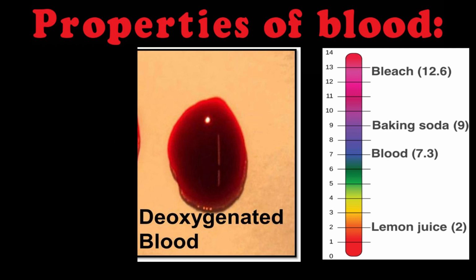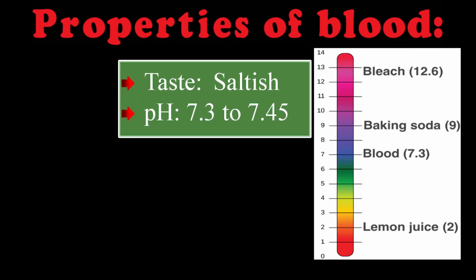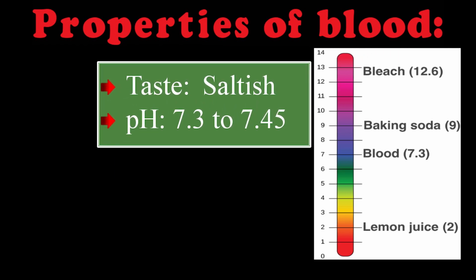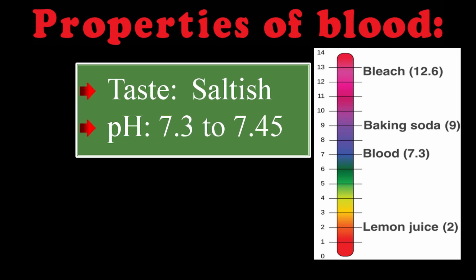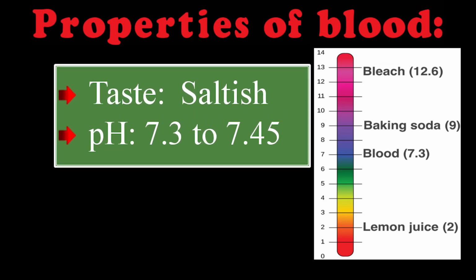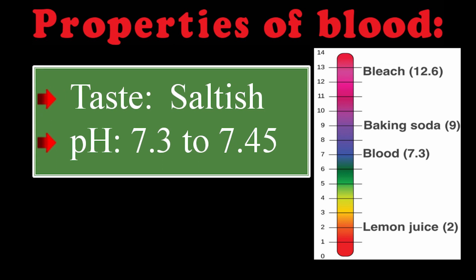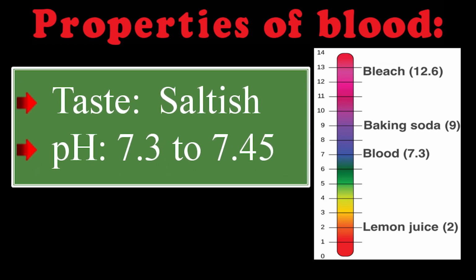The taste of the blood is mostly found to be a little saltish due to the presence of sodium chloride. The pH ranges between 7.3 and 7.45.